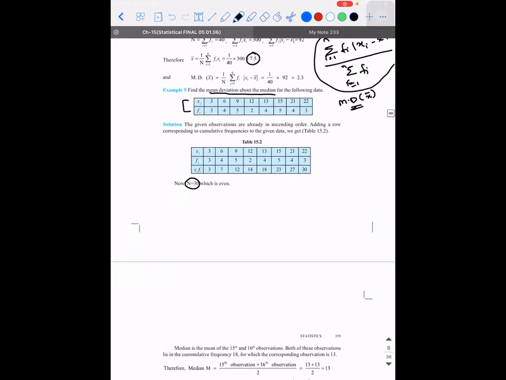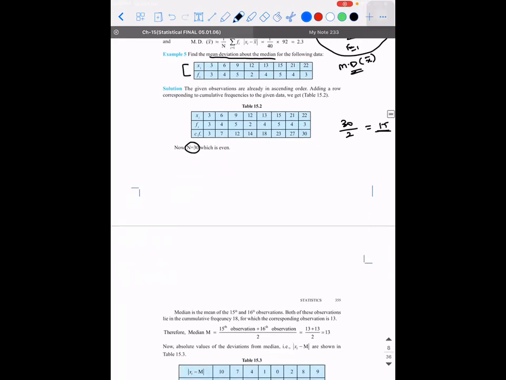So that you know the total frequency 30 divided by 2 is going to give you 15. Since you don't have 15 here, how will you calculate the median for this case? So median is the mean of the 15th and the 16th observations.